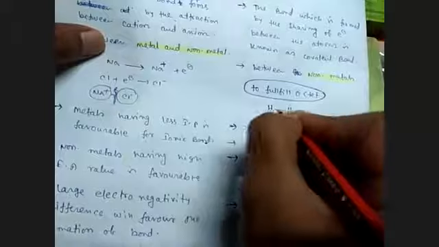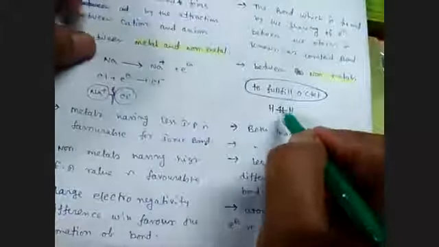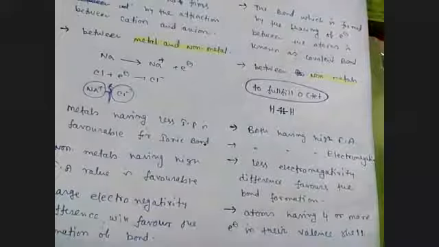This bond contains electrons, one electron for this hydrogen, one electron for this hydrogen. It contains electrons because of pairing, but no such kind of bond form.